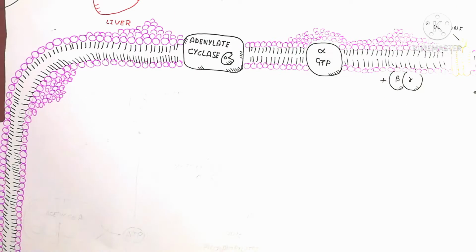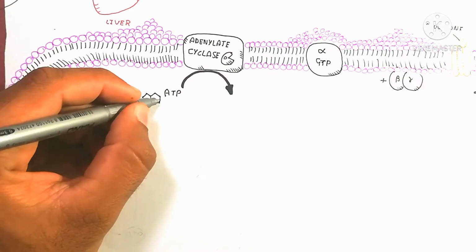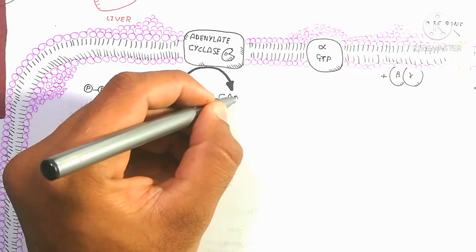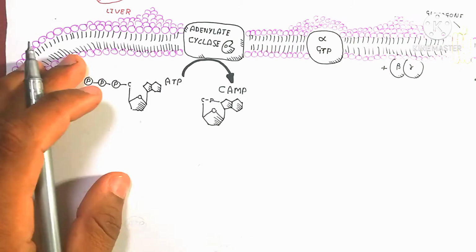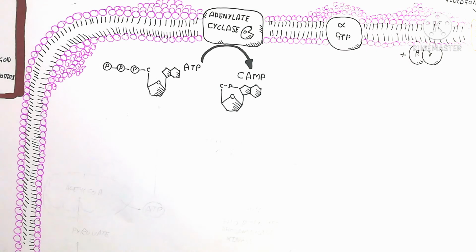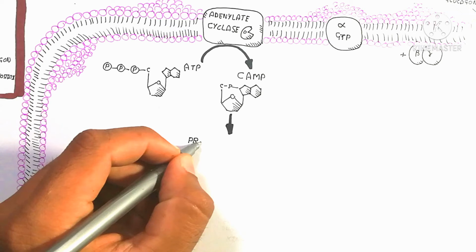The alpha GTP-containing protein separates, and it activates the adenylate cyclase enzyme, which converts ATP to cyclic AMP.